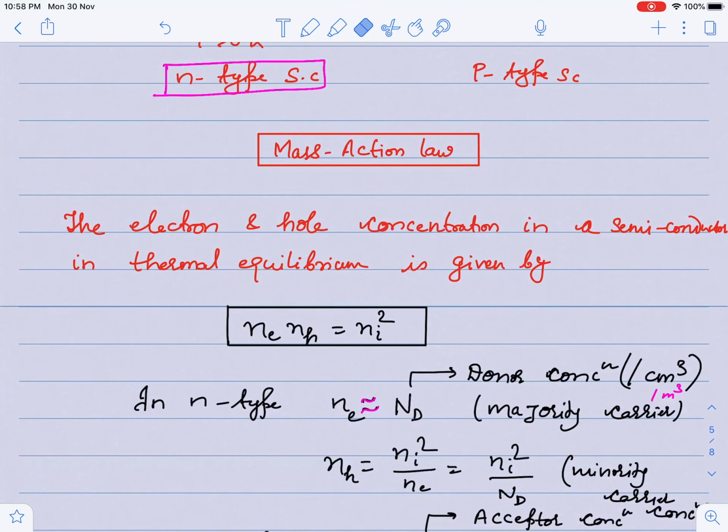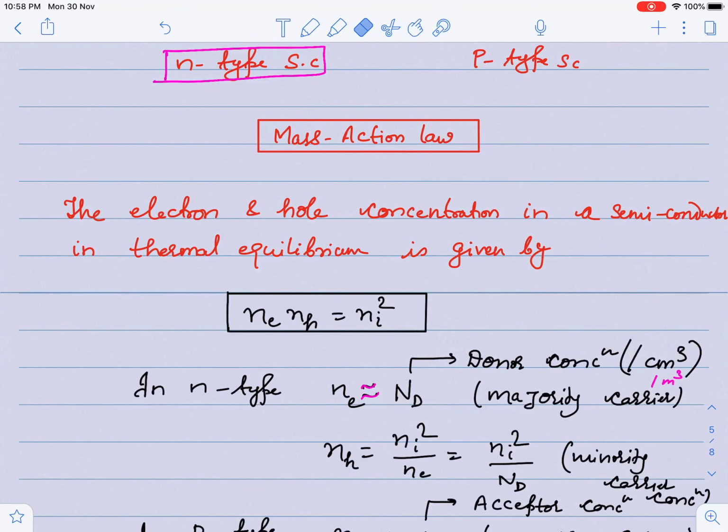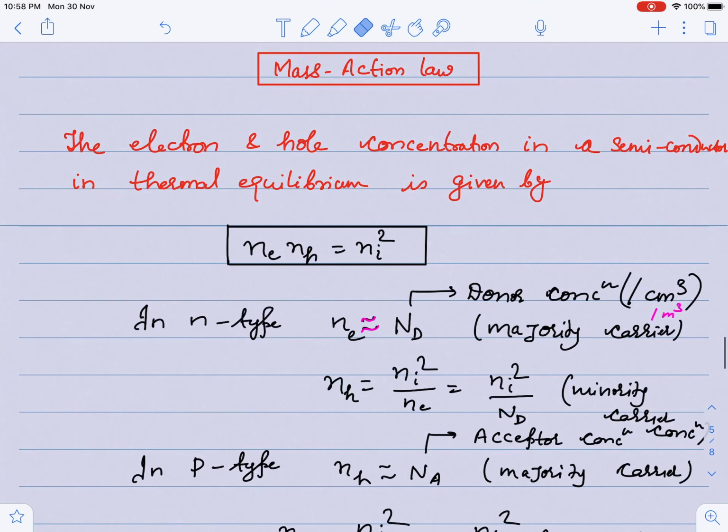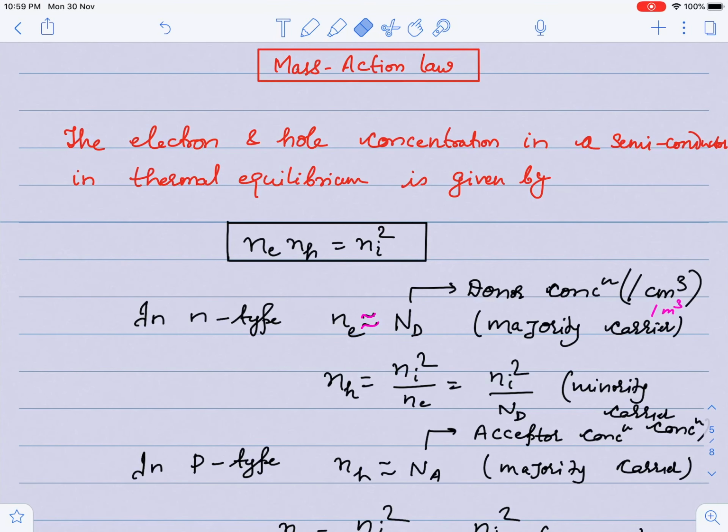This is the minority carrier concentration, and you are seeing that the minority carrier concentration is inversely proportional to this number. So you are saying that if you increase the doping, the concentration of the minority carrier goes on decreasing, guys, because if you increase the number of electrons by doping it N type, the hole concentration goes on decreasing. That is why in N type electrons are in majority. Similarly, in P type holes are in majority.